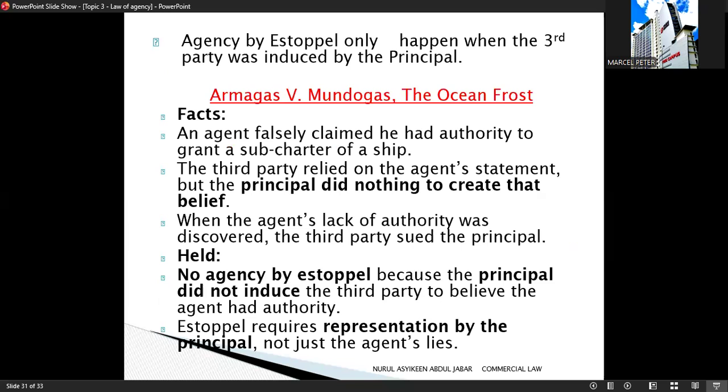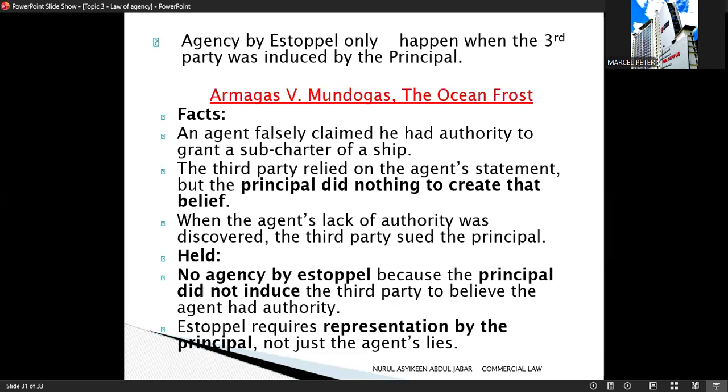Next, limitation. Limitation of agency by estoppel. Now, we learned that agency by estoppel arises when a principal induces a third party to believe that a person has authority to act on his behalf. Now, it is important to understand that agency by estoppel does not arise in every situation.